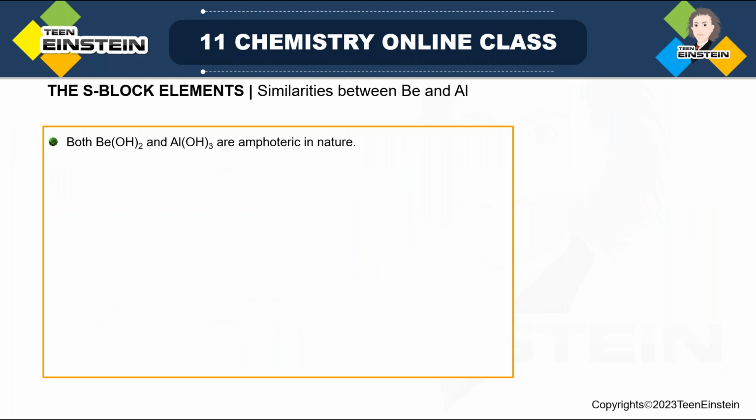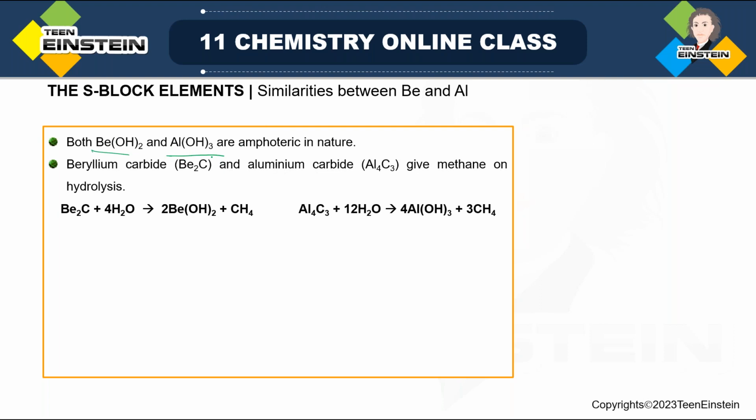Some more similarity. Both these hydroxides are amphoteric in nature. Then beryllium carbide and aluminium carbide both give methane gas. Remember in the table of anomalous behavior of beryllium, where we saw the properties of beryllium which are not observed for the other members, there you have seen this equation, how beryllium carbide, when treated with water, gives methane gas and there is formation of the hydroxide.